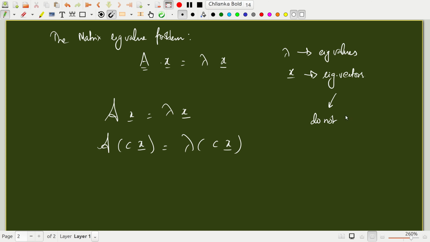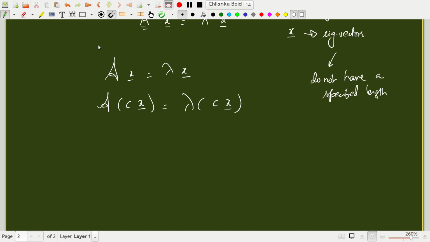Their length is arbitrary. They only represent special directions in the n-dimensional space, because I can always change the length of an eigenvector by multiplying by any scalar, and the eigenvalue relation still holds, because it's a homogeneous equation.